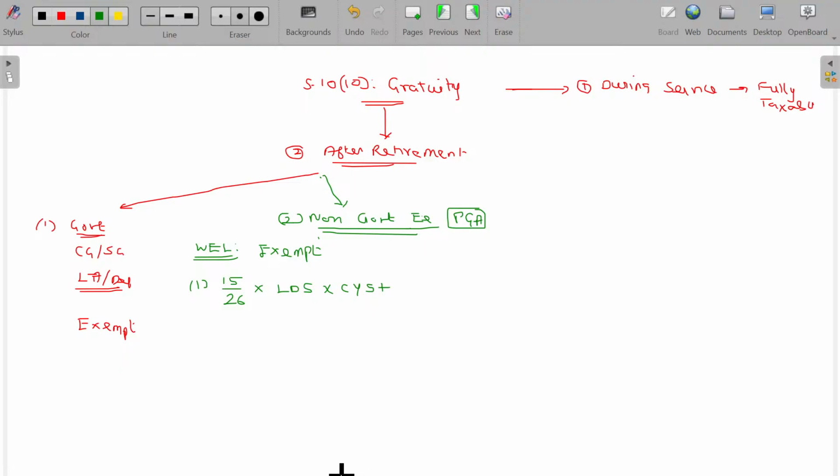I use notations, so try to understand all these things. 15/26 LDS means last drawn salary, CYS means completed years of service. The symbol plus represents part thereof. Part thereof means in a year, even one day above 6 months will be converted into one full year. 6 months plus will be considered as 1 year. Is that clear?